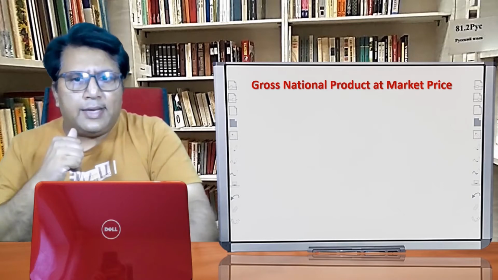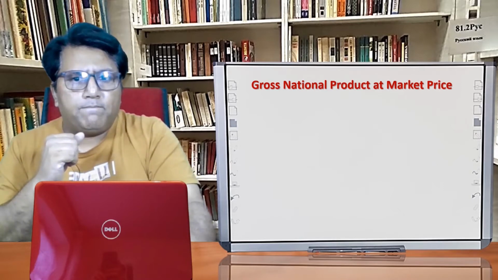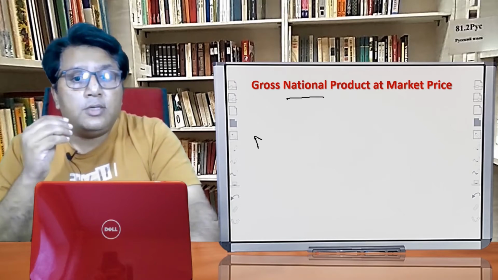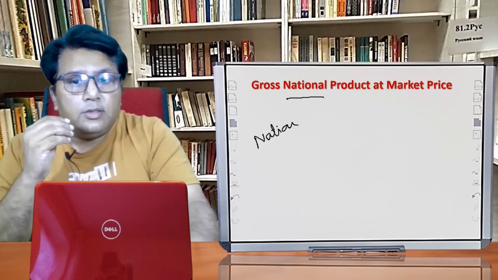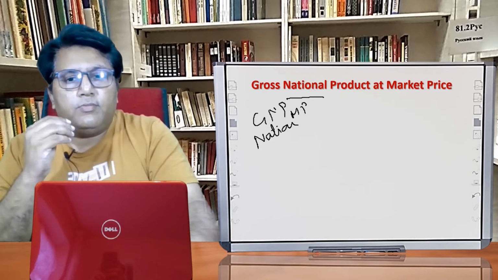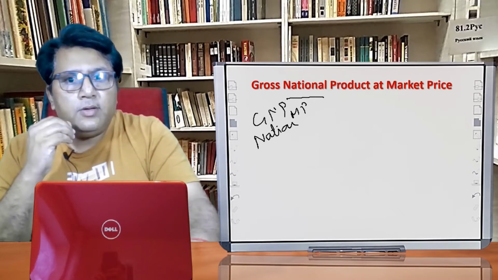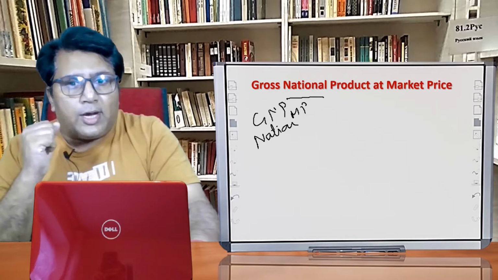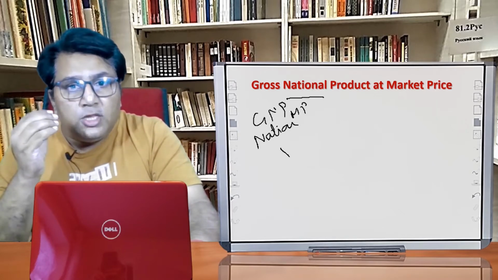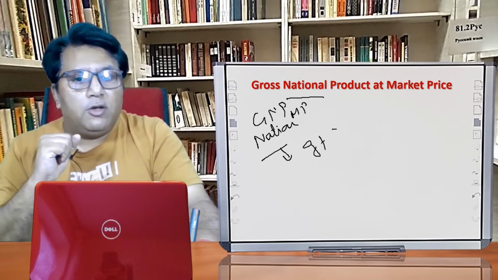Now let us discuss the next one, that is national. So what is national over here? In the case of GNP MP, unlike gross domestic product at market price, we are not taking into account only the value of the goods and services produced within the domestic territory of the country. Are we considering only the value within the domestic territory?